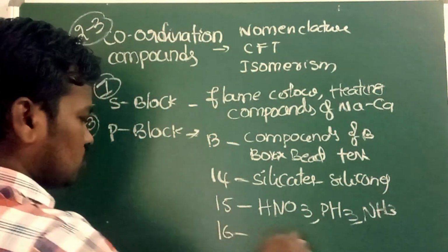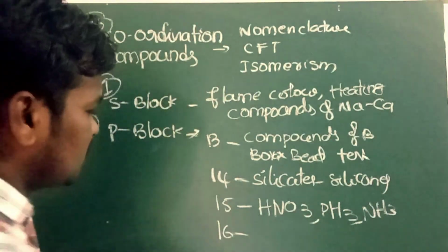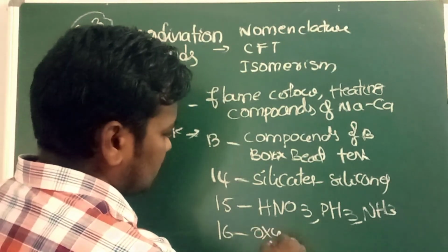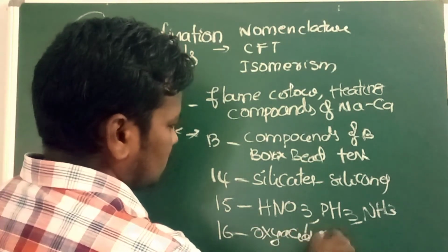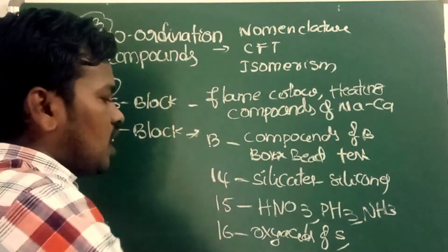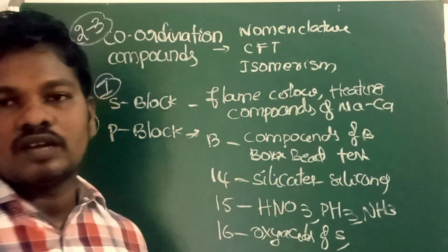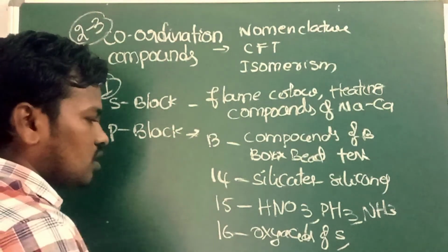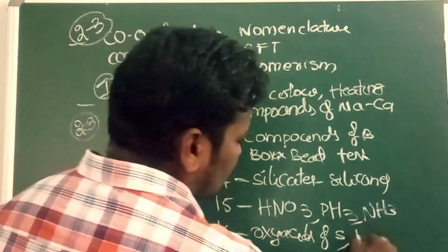When it comes to group 16, you have to learn about oxyacids of sulfur. Most important, oxyacids of sulfur. Maximum questions they will ask from the structures and oxyacids of sulfur, different oxyacids they will ask. Along with this, you can learn about hydrogen sulfide.